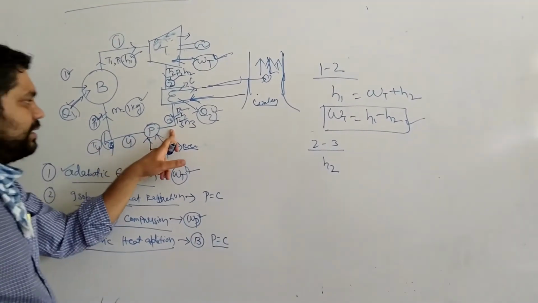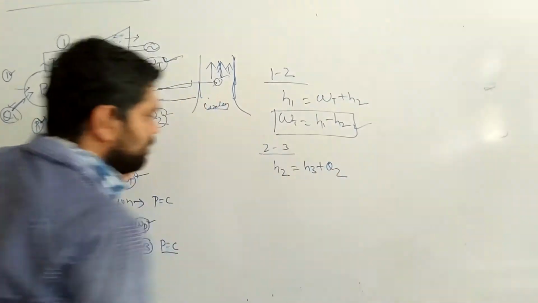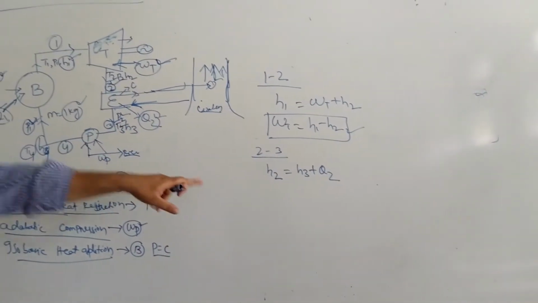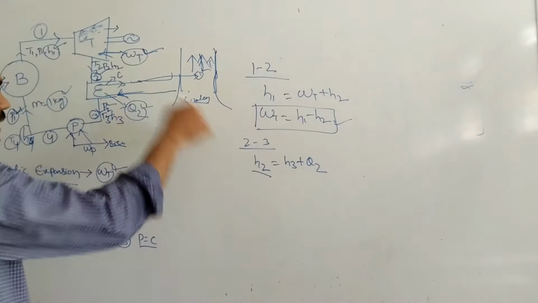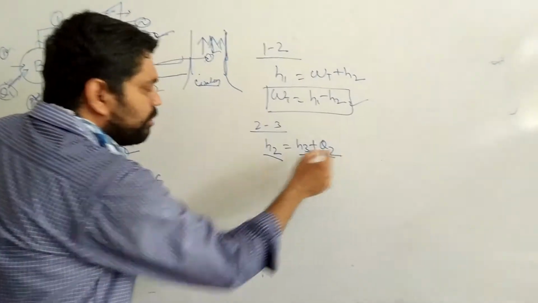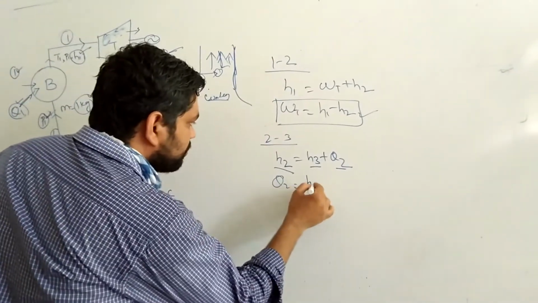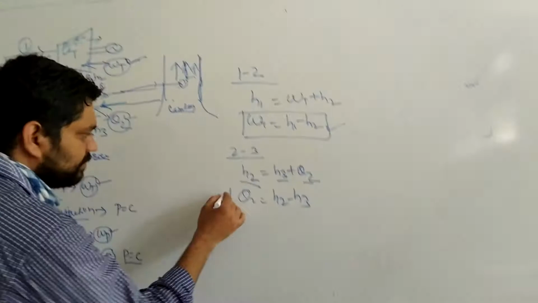So h2 is the inlet from the turbine to the condenser, and the enthalpy changes to h3 after condensation. Q2 is the amount of heat rejected to the atmosphere. So you can write Q2 is equal to h2 minus h3.